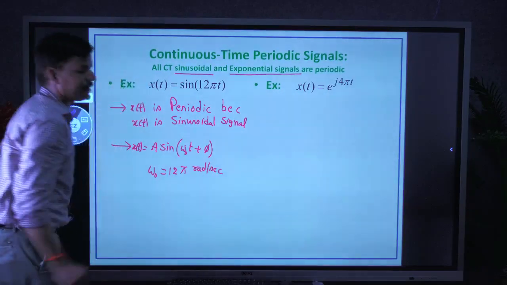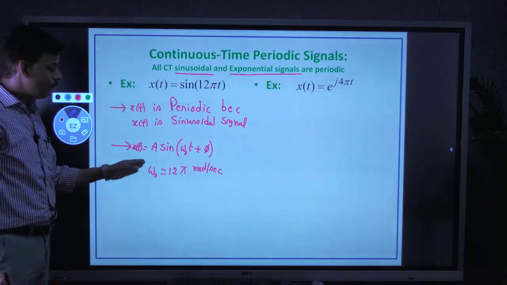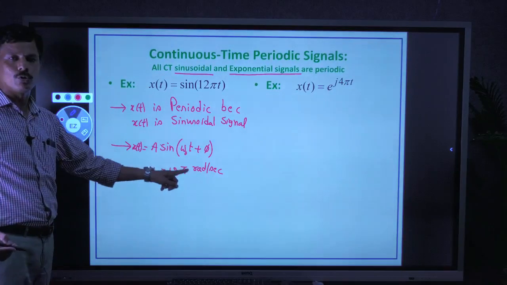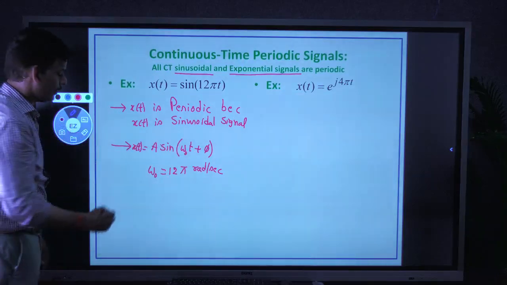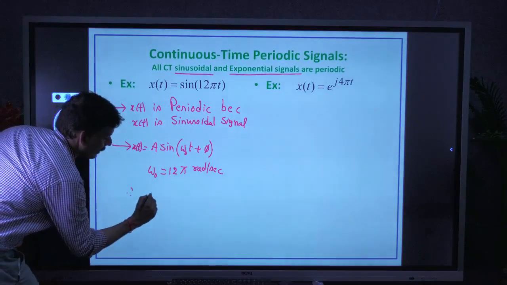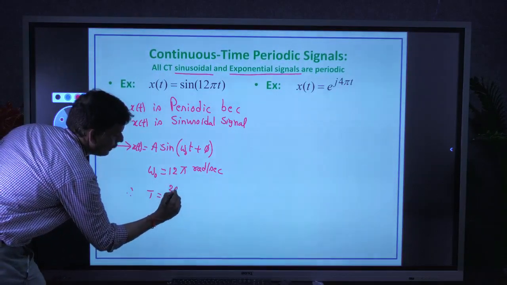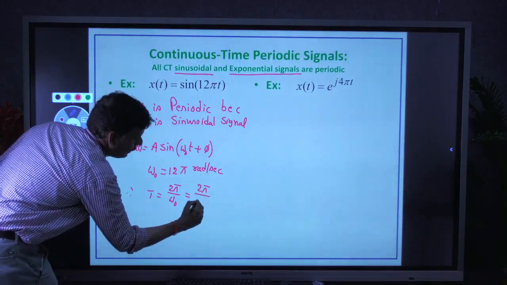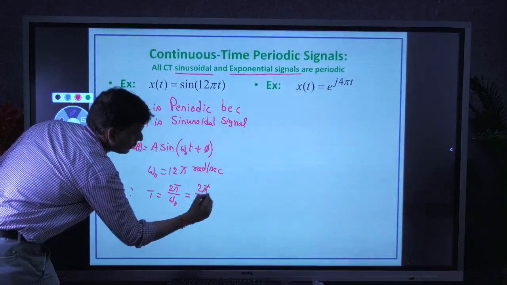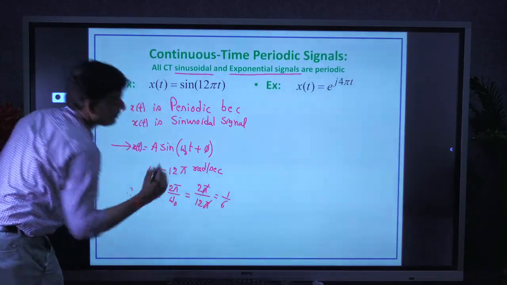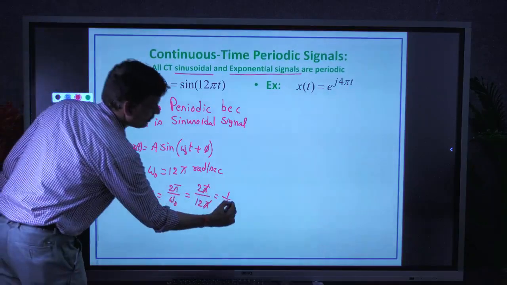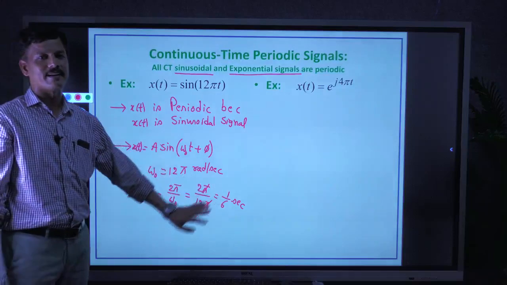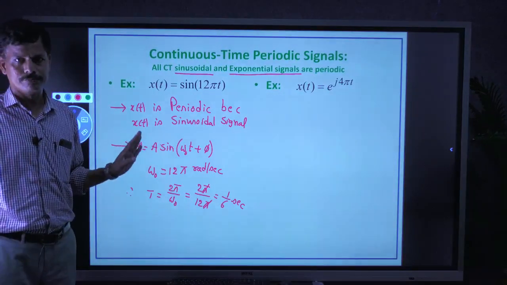From omega naught, we can easily find out T. We know the relation omega naught equal to 2 pi f, f equal to 1 by T. Therefore the fundamental period T equal to 2 pi by omega naught, that is equal to 2 pi by 12 pi, that is equal to 1 by 6. 1 by 6 seconds is the fundamental period T. So it is very easy to do.